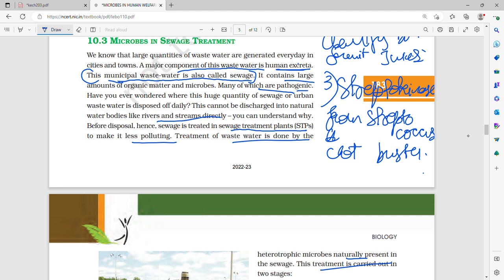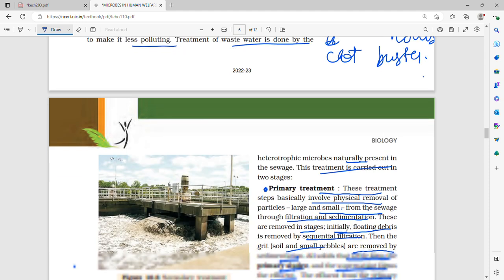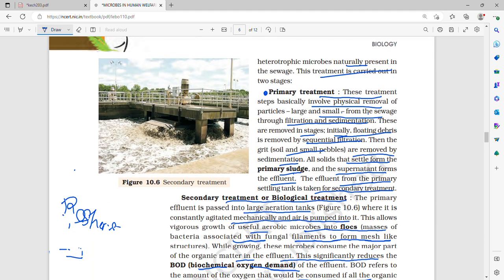Have you ever wondered where this huge quantity of sewage or urban wastewater is disposed of daily? It cannot be discharged into normal water bodies like rivers and streams. You can understand why, obviously, because it contains so many pathogens. So before disposal, it is treated in sewage treatment plants, STPs, to make it less polluting. Treatment of wastewater is done by heterotrophic microbes naturally present in the sewage. This treatment is carried out